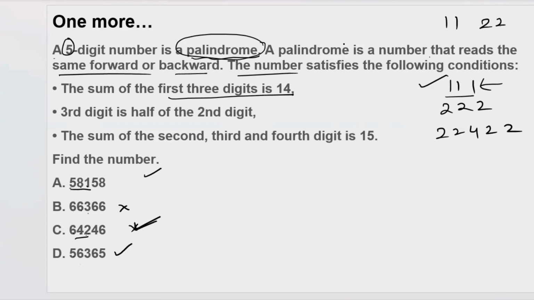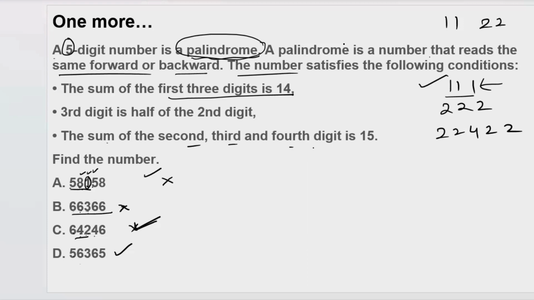Correct? After that, what are they talking about? The third digit is half of the second. Third digit is 1, it is half. Yes, it is half, but it can't be your option here. Like this you can check. The sum of the second, third and fourth digits is 15. Second, third, fourth should be 15. 8, 5, 13 and 1, 14. It can't be our answer. This we have already rejected.